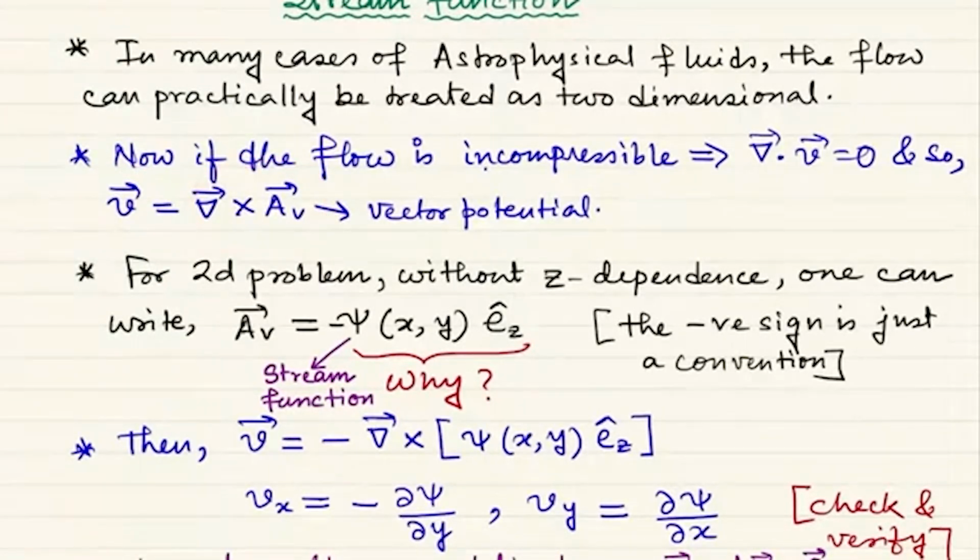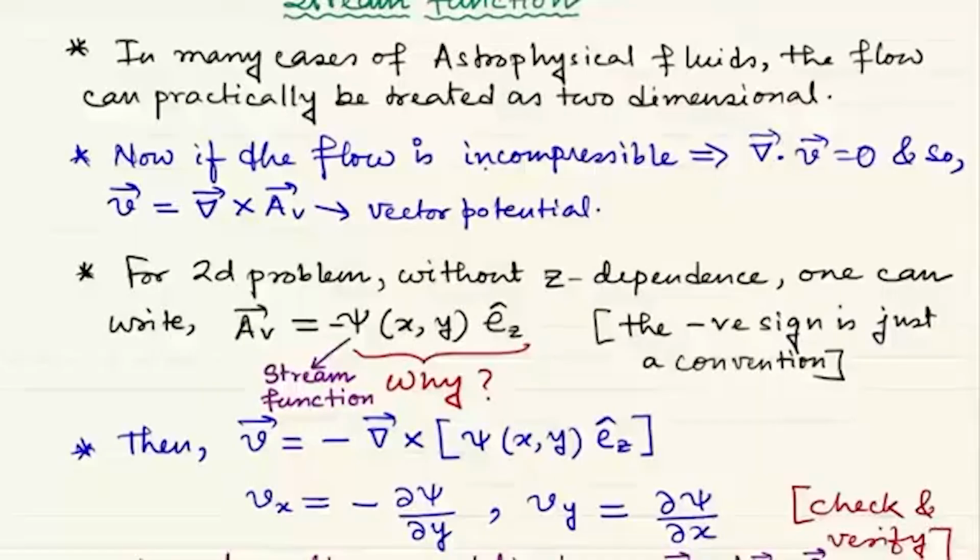From preliminary vector calculus we know that whenever a vector field has zero curl, it can be derived from a scalar potential, and whenever a vector field has zero divergence, it can be derived from a vector potential. A very popular example is the magnetic field, which, by virtue of the absence of monopoles, has zero divergence of B, and that's why there is a vector potential of the magnetic field. In case of velocity, this is not always true.